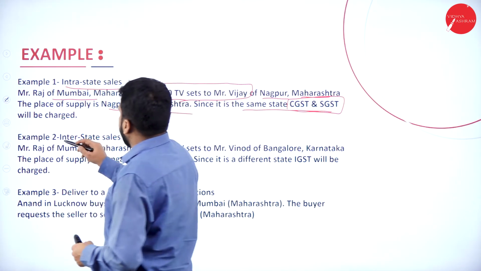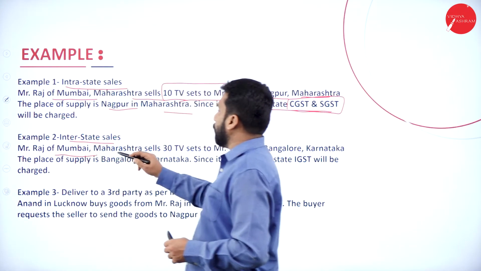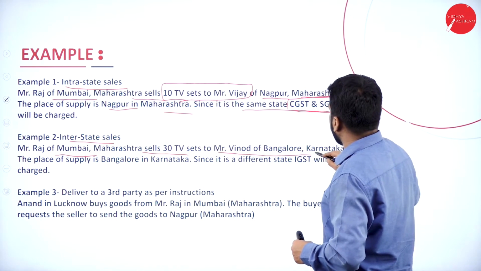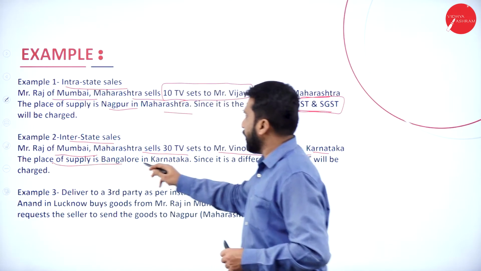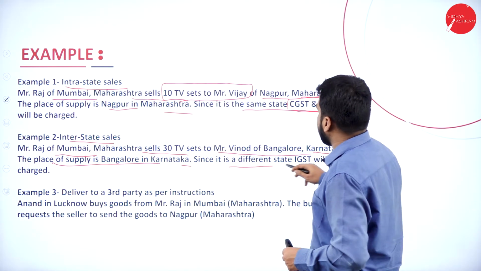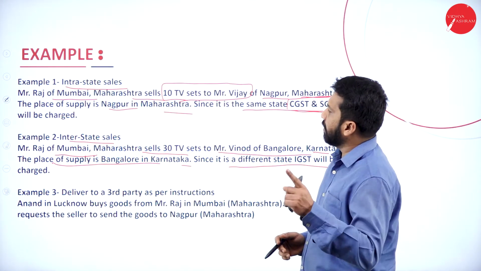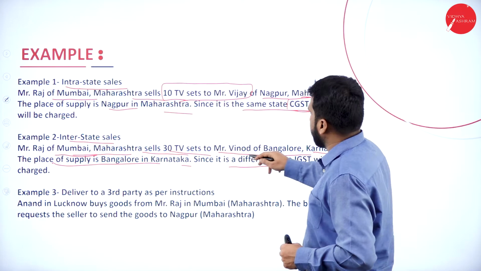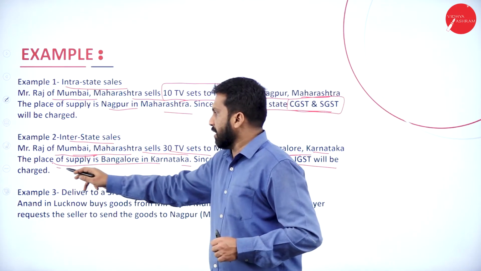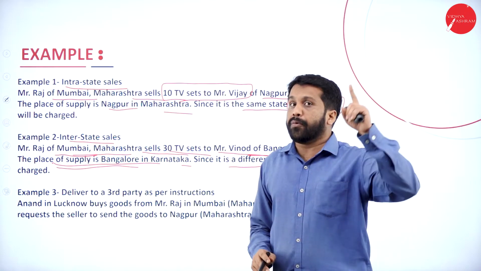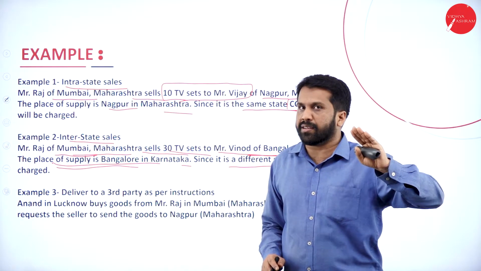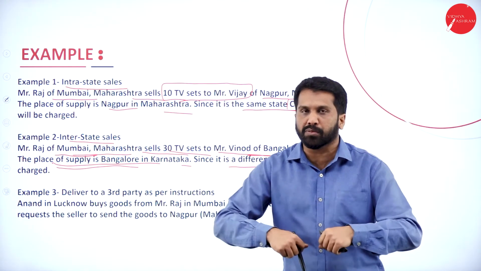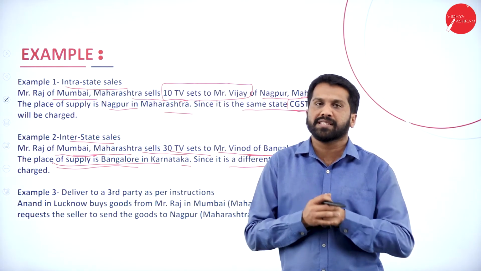Then, interstate sales. Mr. Raj of Mumbai, Maharashtra sells 30 TV sets to Mr. Vinod of Bangalore, Karnataka. The place of supply is Bangalore in Karnataka. Since it is a different state, IGST will be applied. See, remember, where it is manufactured, we will not calculate. Where it is purchased, where it is consumed is called the place of supply.